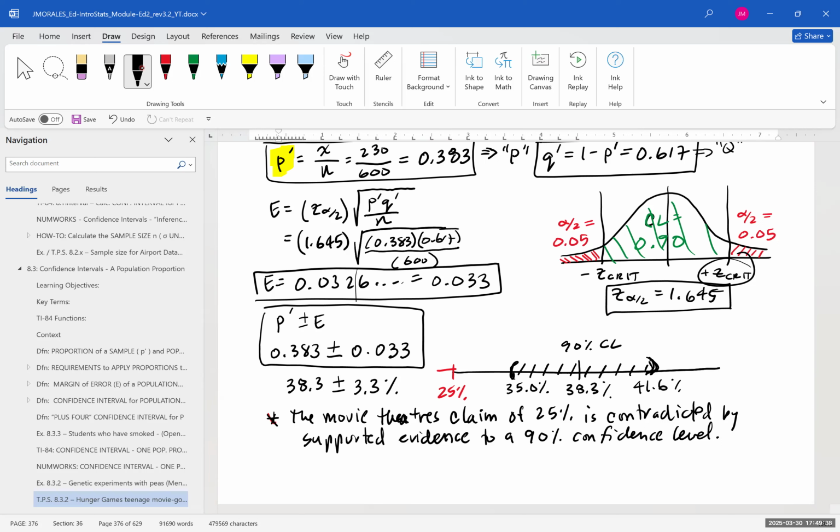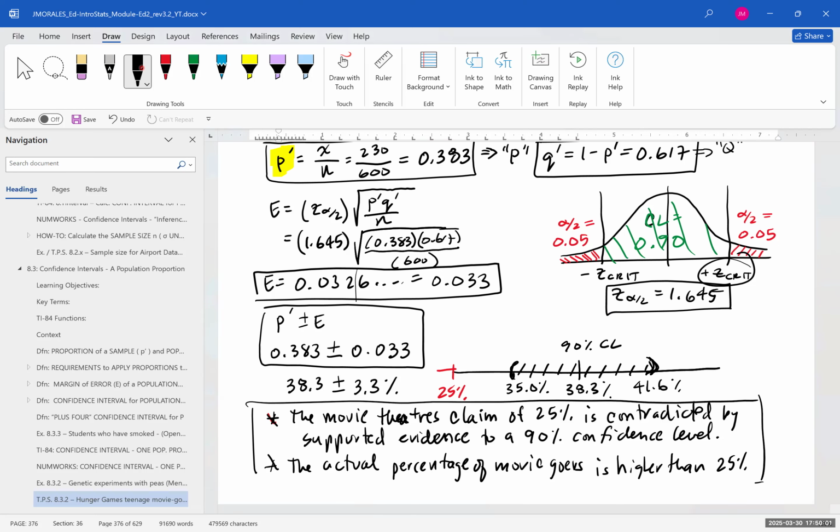So we'll put the actual percentage of moviegoers is higher than 25%. So that's our overall answer here.